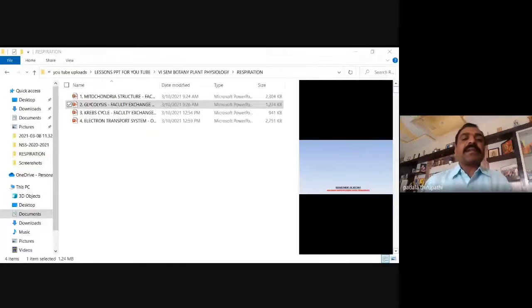The best example of a cyclic metabolic pathway is the citric acid cycle, that is the TCA cycle, or tricarboxylic acid cycle, or Krebs cycle. We can also call it an amphibolic pathway. The next one is the spiral metabolic pathway. The best example of this is the biosynthesis of fatty acids. These are the three metabolic pathways observed in physiological function.